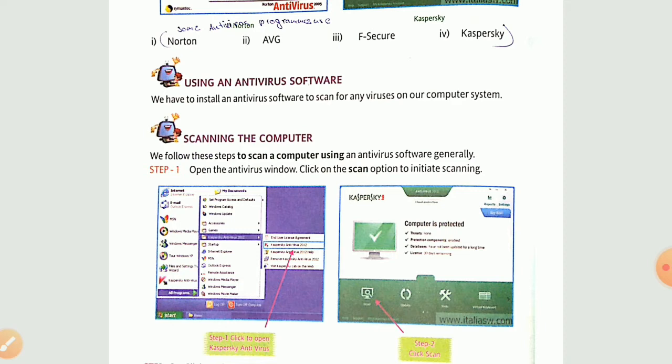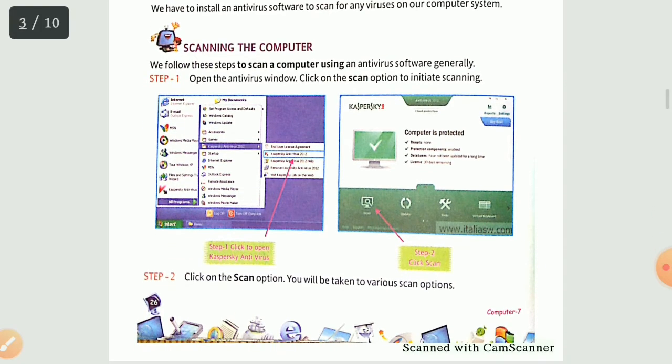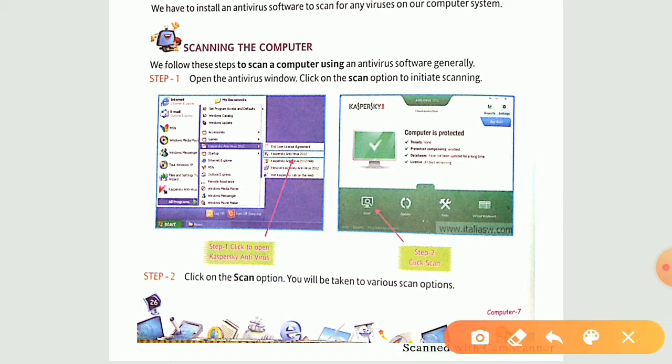Now see the first one, that is scanning your computer. Certain steps we need to follow. Firstly, you need to install an antivirus, any antivirus you can install in your computer system. Then step 2, open the antivirus window and click on the scan option to initiate scanning. Now how are you going to open your antivirus window?